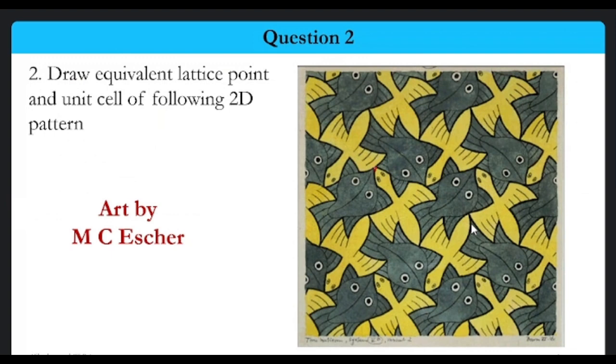So if I'm having this thing over here, I can also see that there is one more point if I translate this by this particular distance. Same if I translate downward, we can see that the same type of features are available, and associated with that we can place our point at the tip of the fish. So now this can be a unit cell. Not only this point, is there any other point which is equivalent to this lattice point?